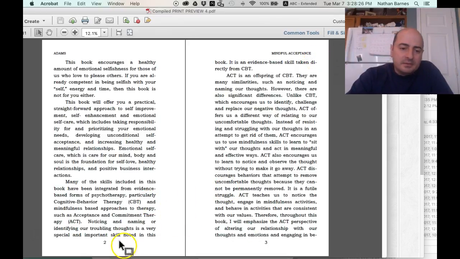And the page number is centered. Now I can make a couple of changes here. I can center the atoms and center the mindful acceptance if you'd rather have that. You can look at books off your shelf and see what they do with their headings. And I can put this 2 out on the left and the 3 out on the right. So it just depends on what you want. I always like to have my numbers positioned in the middle, because if there's ever any funny business with printing, it's always going to be centered on the page.